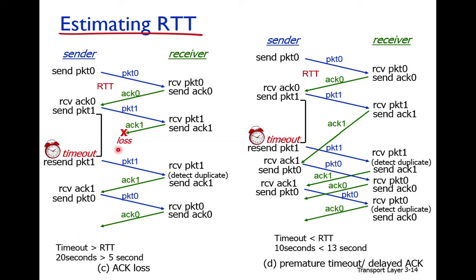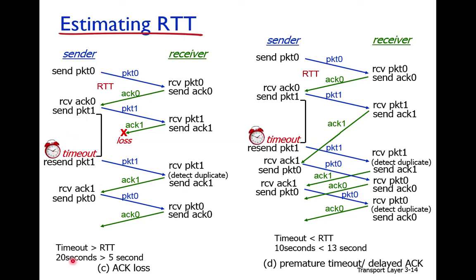You can see that if the timeout was equal to RTT, then after 5 seconds the timeout would expire for packet 1, and the sender would retransmit packet number 1. However, the timeout value in this case is set to 20 seconds, which is much longer than RTT. So that's why it is waiting for 20 seconds.